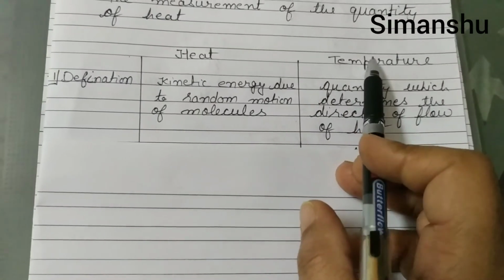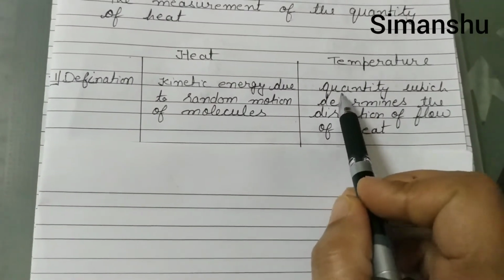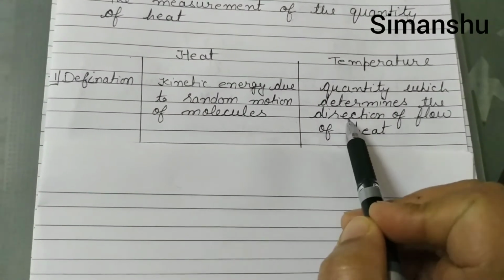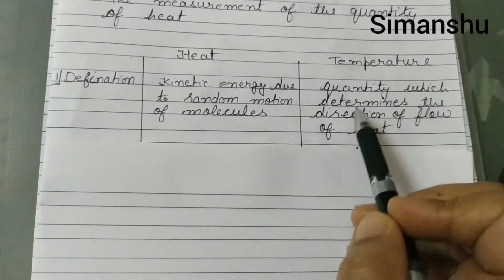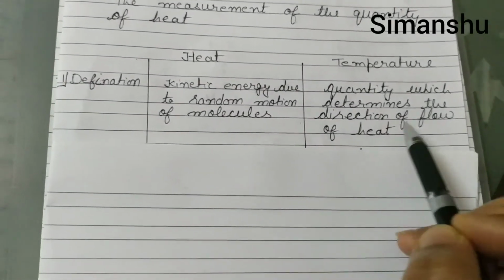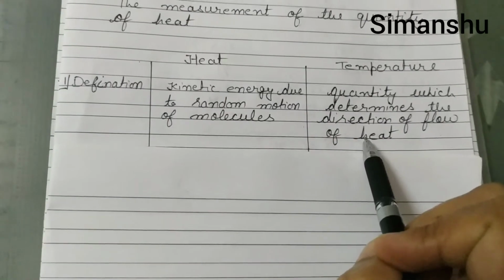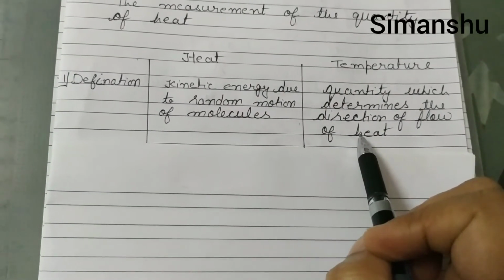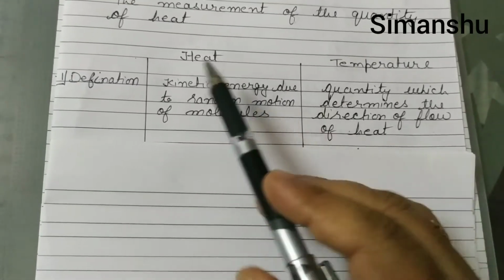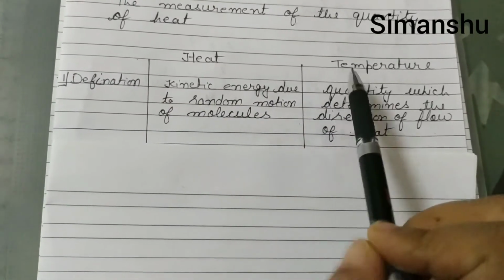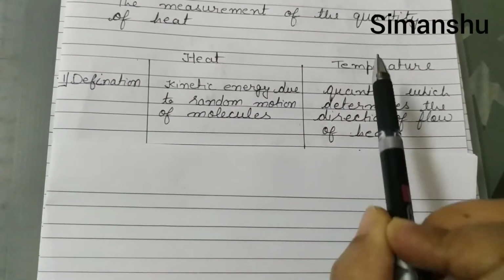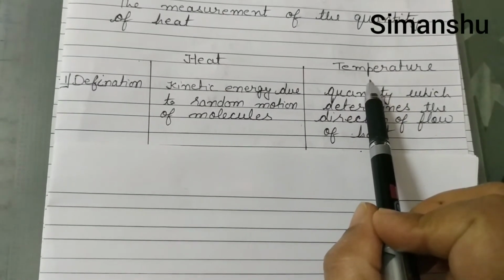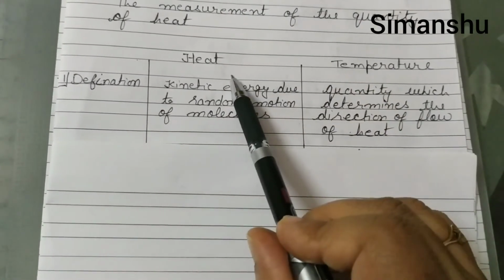Then what is the temperature? It is a physical quantity which determines the direction. Which direction? Flow of heat. Actually, heat always flows from high temperature to low temperature. Okay, so definitions are clear. You can write another definition also, that temperature is the degree of measurement of heat.